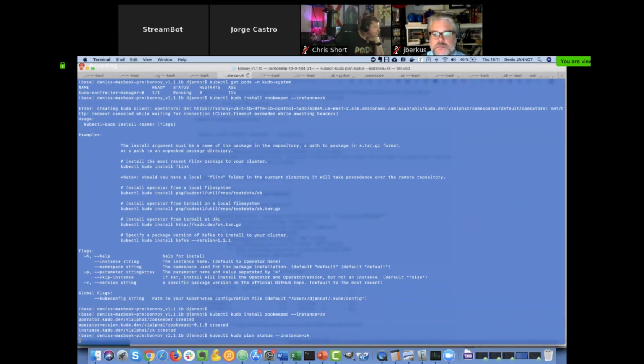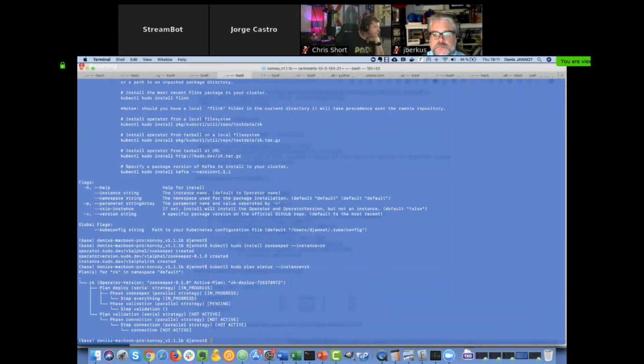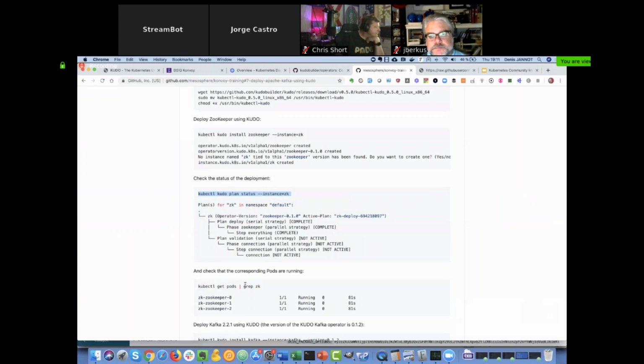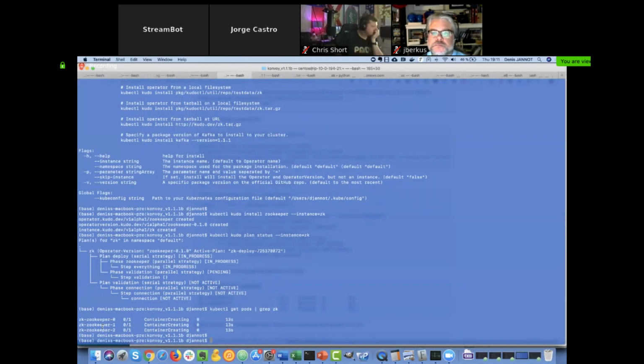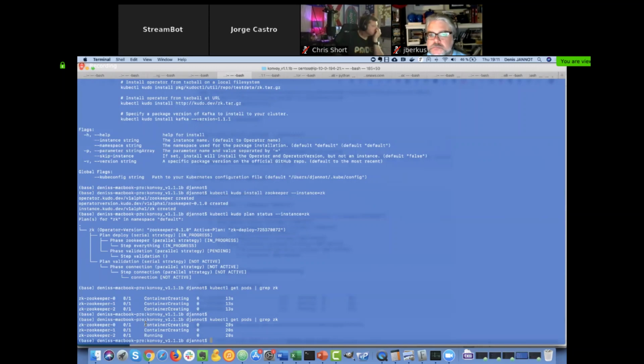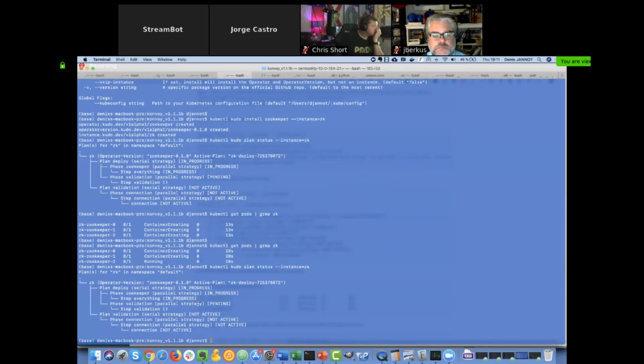Now that it's deployed, I see I have this deployment plan that is in progress. I can also take a look at the pods, and I should start to see my 3 Zookeeper pods being created. They should be there in a second, and then you'll see the plan show everything as completed.